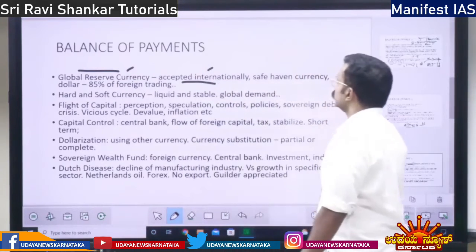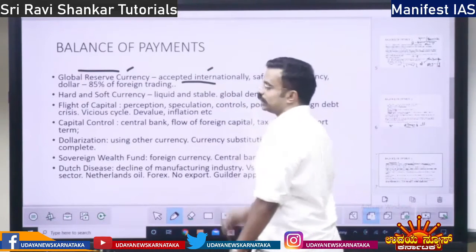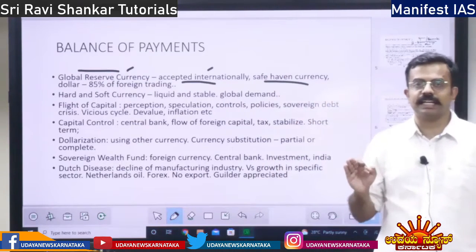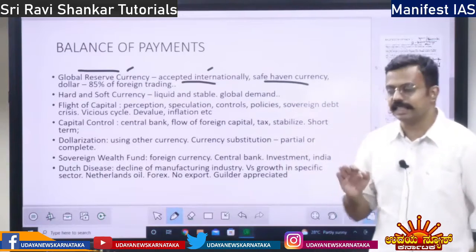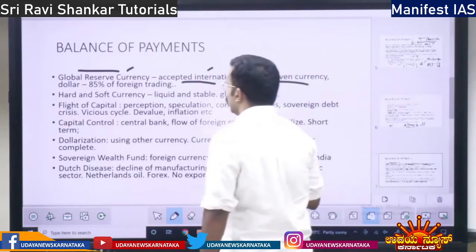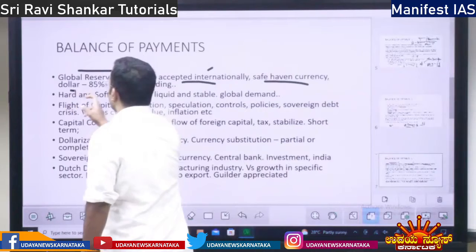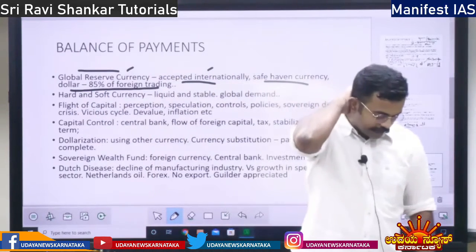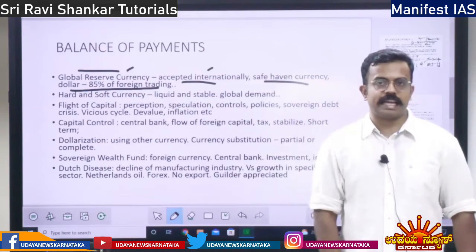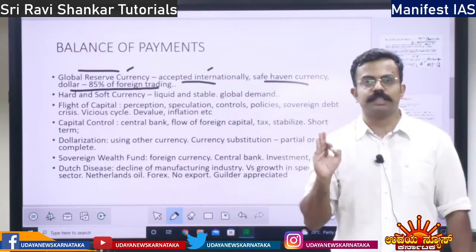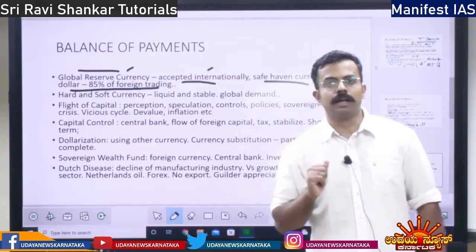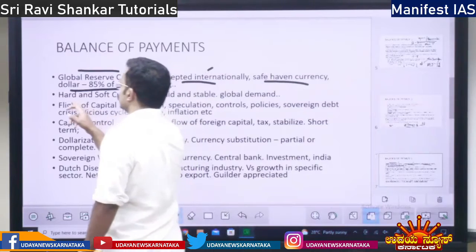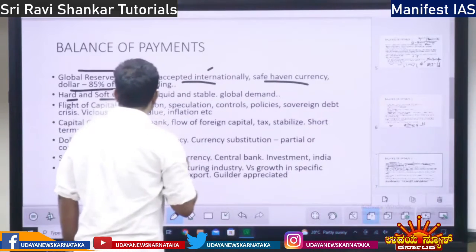Then it is a safe haven currency. Means you can safely invest in that currency. There is no risk or very little risk. That is a global reserve currency. The dollar constitutes 85% of foreign trading. If there is 100% of foreign trade taking place, 85% of the trade takes place in dollars. Okay. Then you have hard currency and soft currency. What is hard currency?